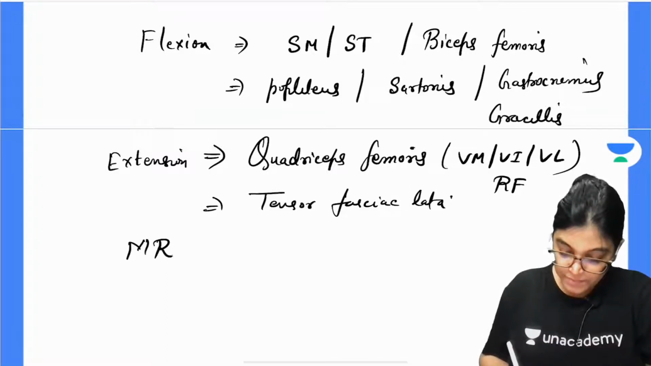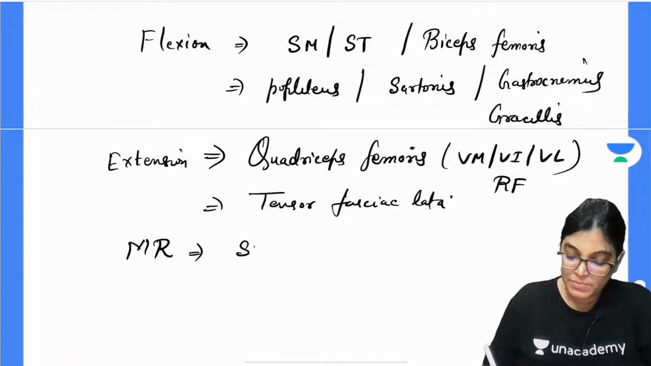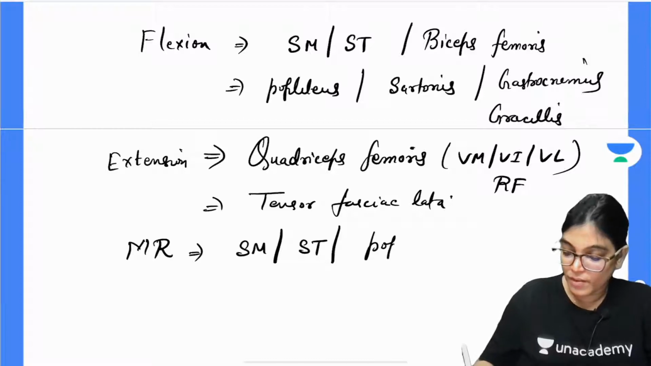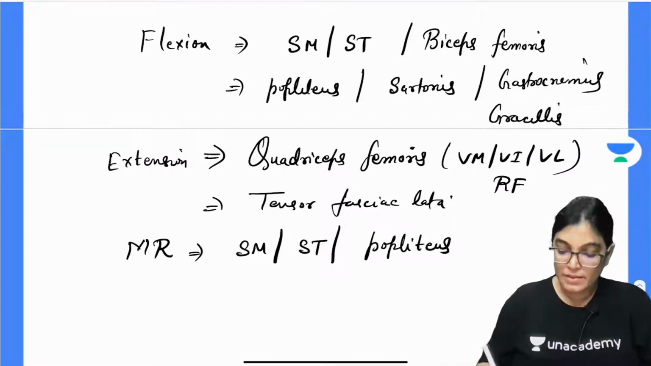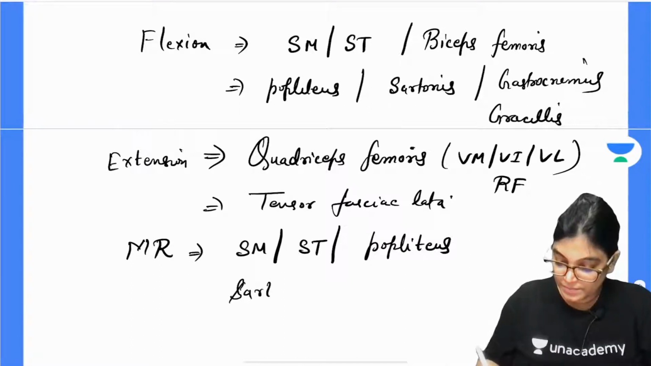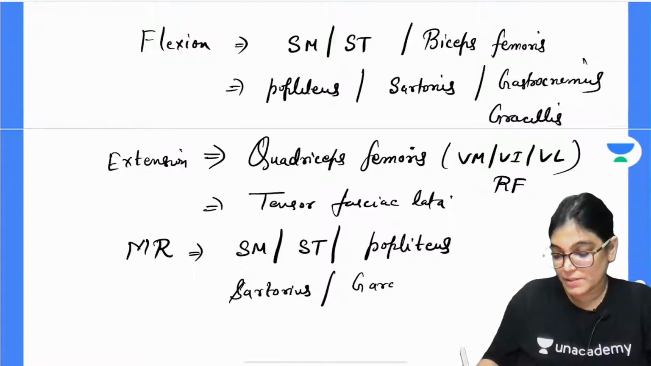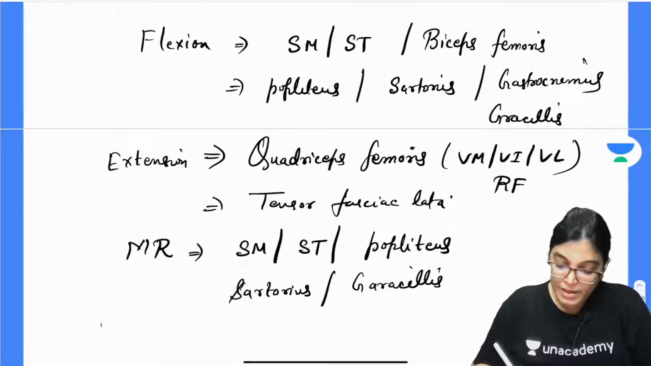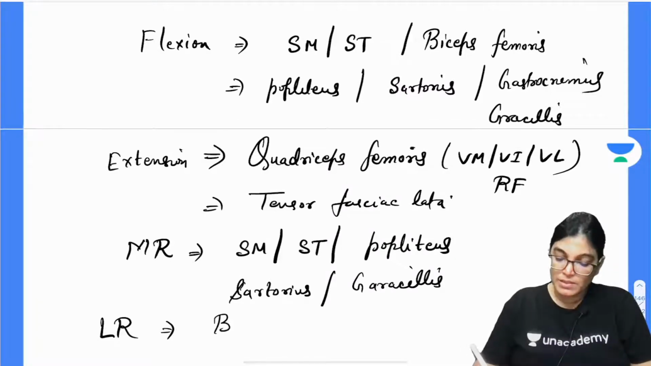Medial rotation, muscles performing medial rotation. Medial rotation is primarily done by semimembranosus muscle, semitendinosus muscle, popliteus muscle, sartorius muscle and gracilis muscle. Lateral rotation is primarily done by biceps femoris muscle.